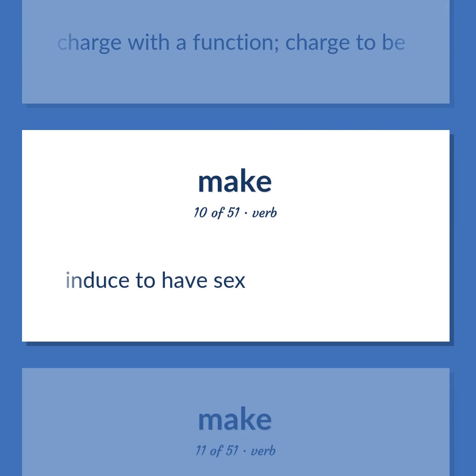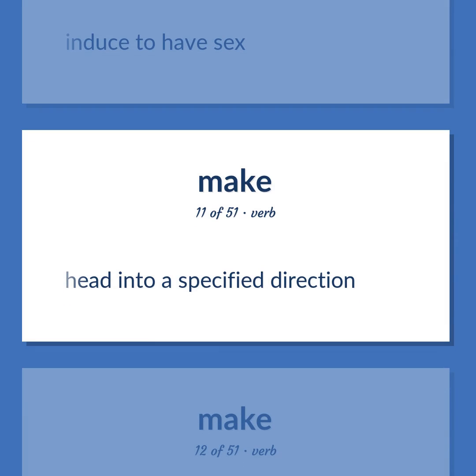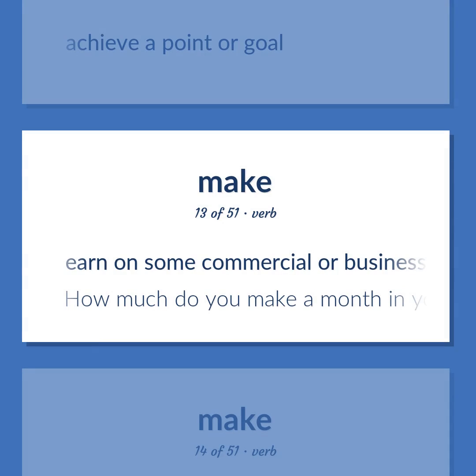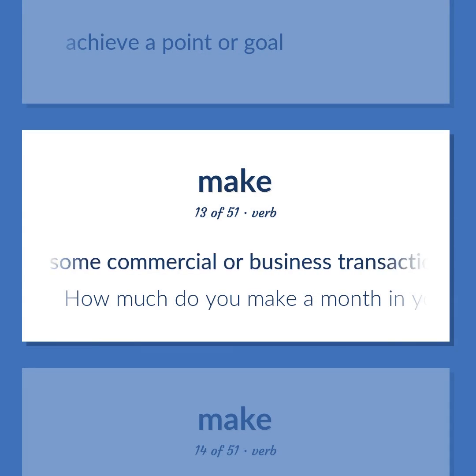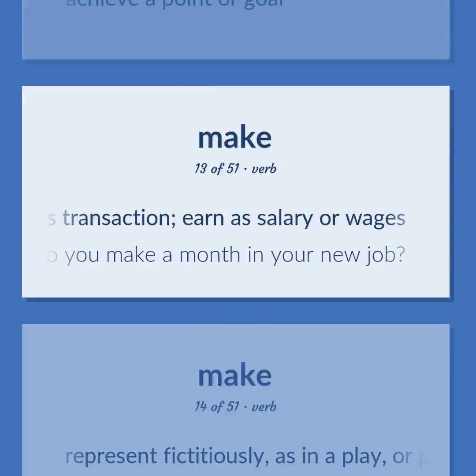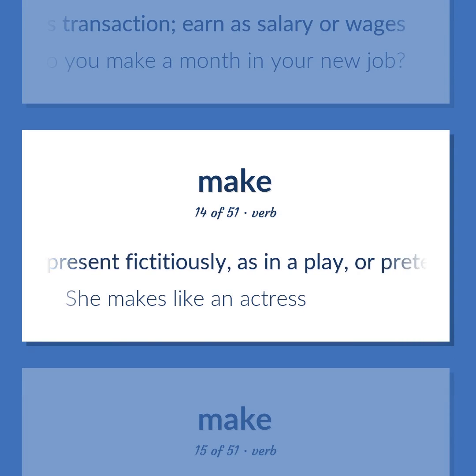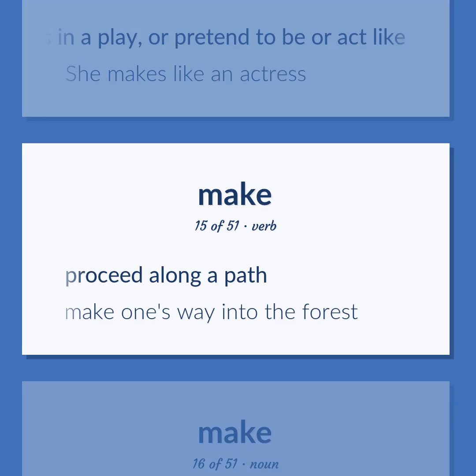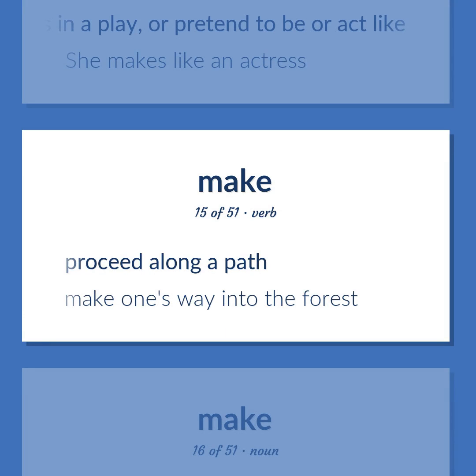Induce to have sex. Head into a specified direction. Achieve a point or goal. Earn on some commercial or business transaction. Earn as salary or wages. How much do you make a month in your new job? Represent fictitiously, as in a play, or pretend to be or act like. She makes like an actress. Proceed along a path. Make one's way into the forest.